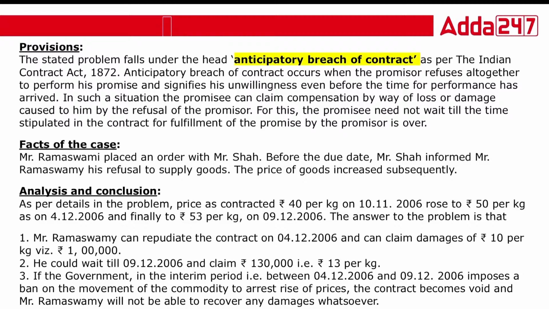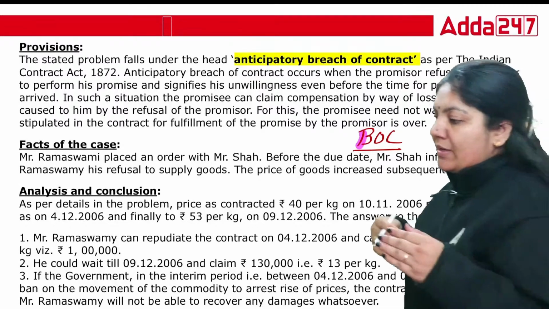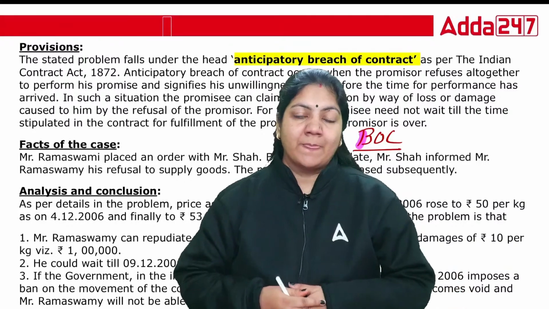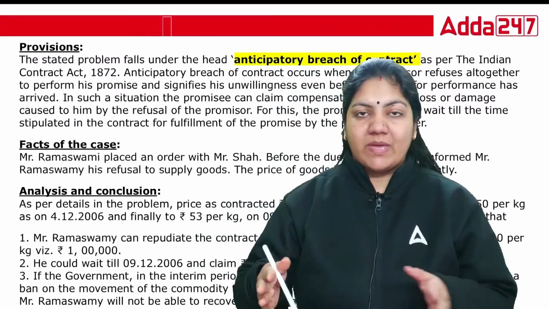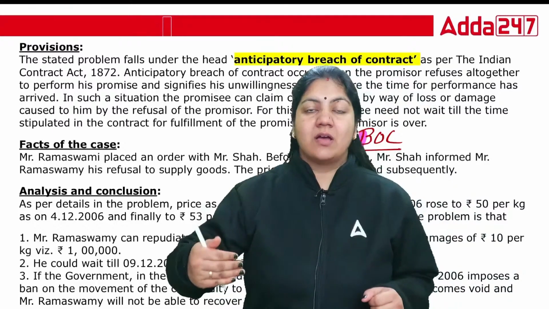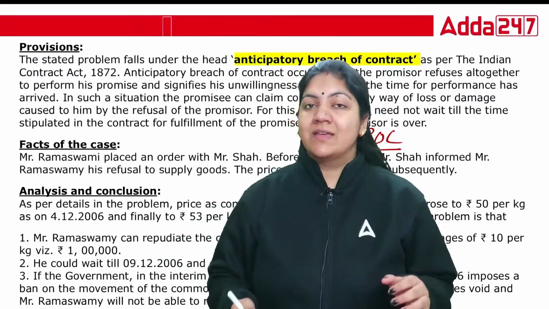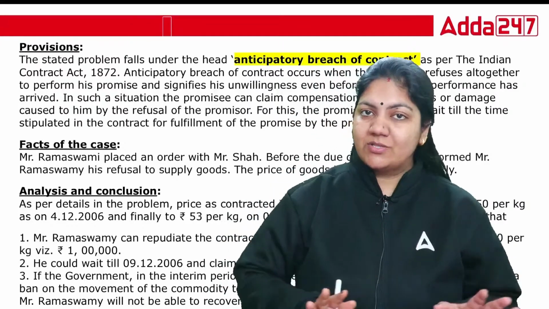There is one term, breach of contract. What is breach of contract? It is the breaking of the terms of the contract. Mr. Shah and Mr. Ramaswamy have made the contract, but Mr. Shah is not fulfilling its terms. So he has committed a breach of contract.